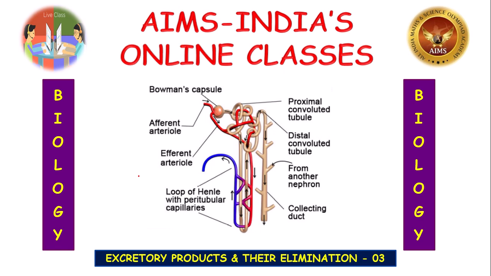Okay. Which organ of our body helps in the excretion? Kidneys. What are the structural and functional units of kidney? Nephron. So the nephron is the structural and functional unit of a kidney, which helps in the process of excretion, isn't it? So we are studying the mechanism of formation of urine. In the mechanism of formation of urine, what is the first step? The first step of formation of urine is the filtration of blood, which is carried out by the glomerulus.